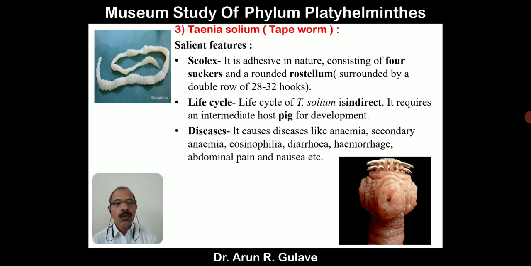Secondary anemia, eosinophilia, diarrhea, hemorrhage where blood passes, abdominal pain because it is an intestinal parasite, and nausea. These are some diseases or symptoms observed in a person infected with this tapeworm.